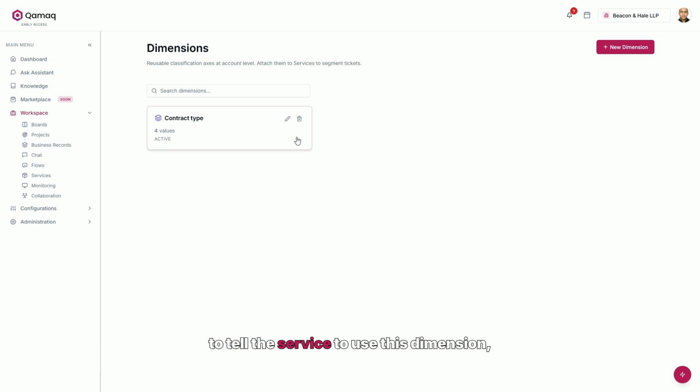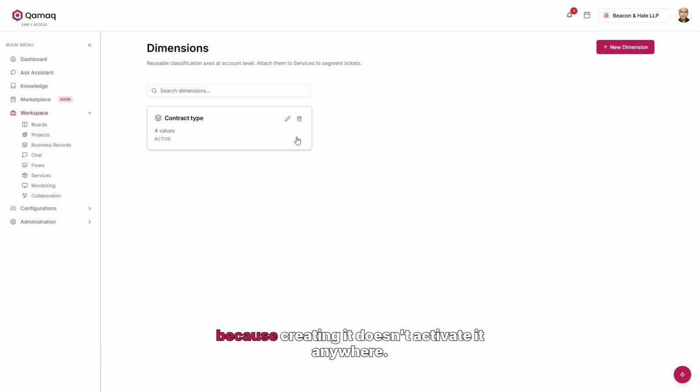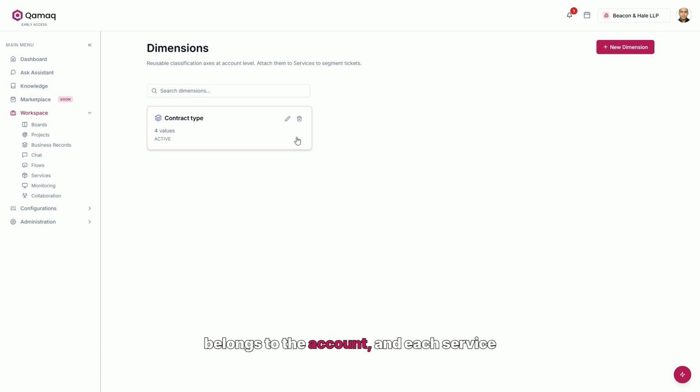We need to tell the service to use this dimension because creating it doesn't activate it anywhere. And that's by design. The catalog belongs to the account, and each service chooses which dimensions apply to it. You pick only what's useful for that specific service. Let's go back to the service list.